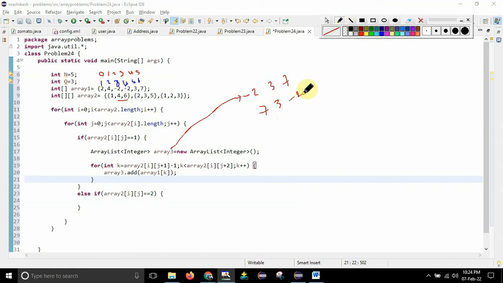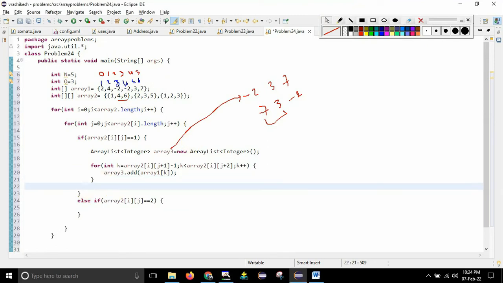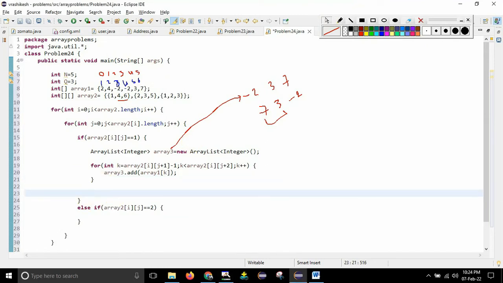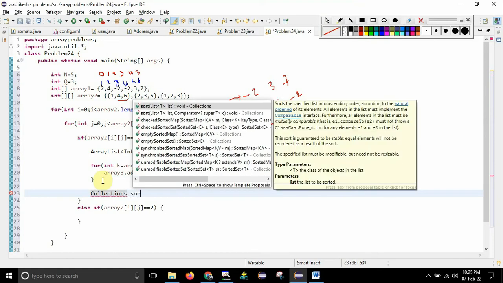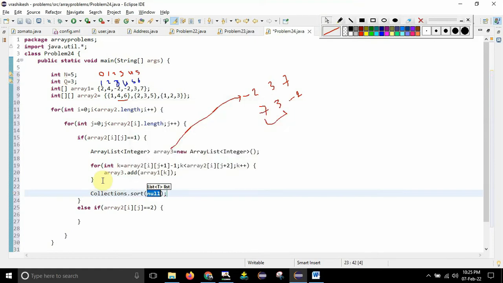I need to make it in descending order so that I can find the product of these two things and return it. Fine. So how can I do that? I need to use a built-in collections method, that is reverse sorting of a list. So right here, you have to write collections dot, and you can see sort, collections dot sort, and whatever element you want to sort you need to mention here. I want to sort array 3.